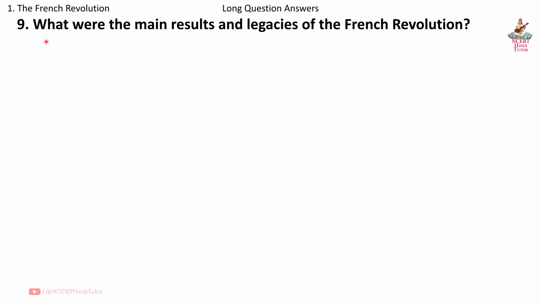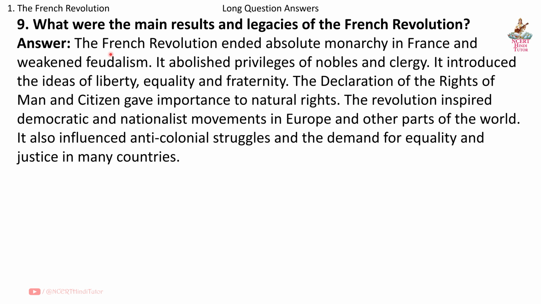Question 9. What were the main results and legacies of the French Revolution? Answer. The French Revolution ended absolute monarchy in France and weakened feudalism. It abolished privileges of nobles and clergy. It introduced the ideas of liberty, equality, and fraternity. The Declaration of the Rights of Man and Citizen gave importance to natural rights.